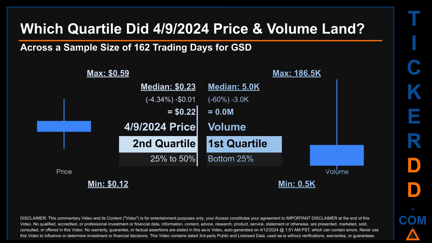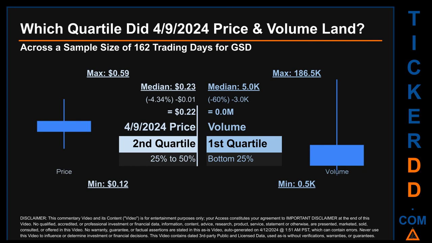Which quartile did the 9th of April 2024 price and volume land? Across a sample size of 162 trading days, the maximum end-of-day price for GSD was 59 cents while the minimum was 12 cents. Within that price range, the 9th of April 2024 price, of 22 cents, landed within the second quartile, putting it within the 25% to 50% range of all sampled end-of-day prices.